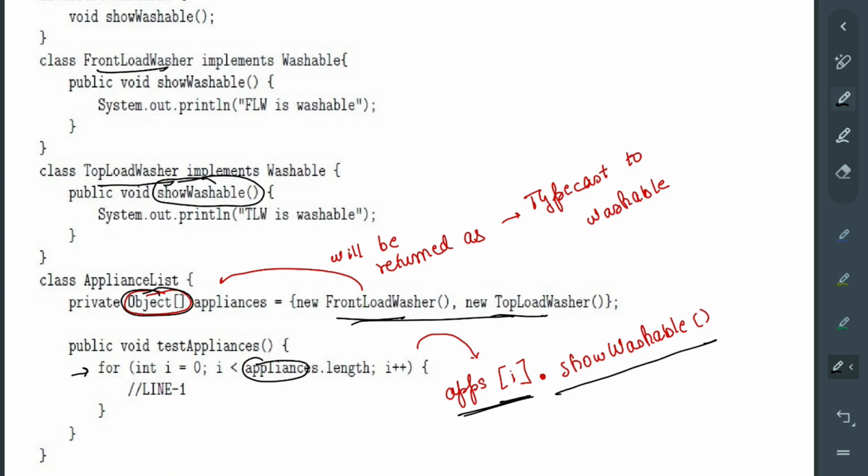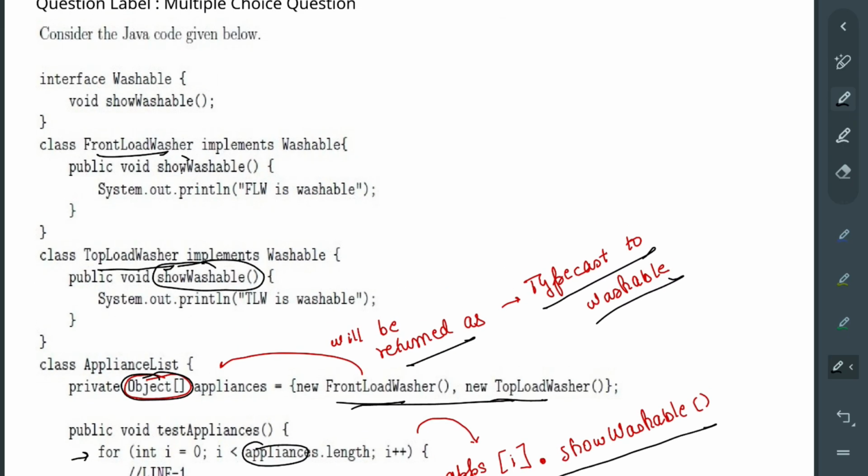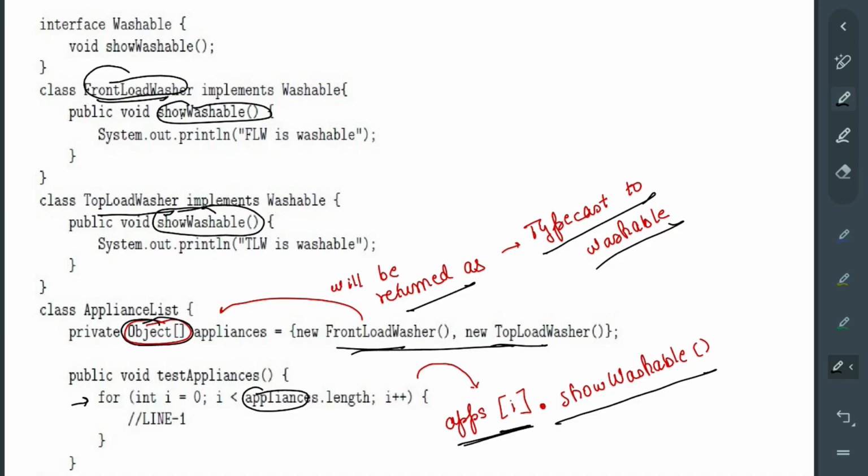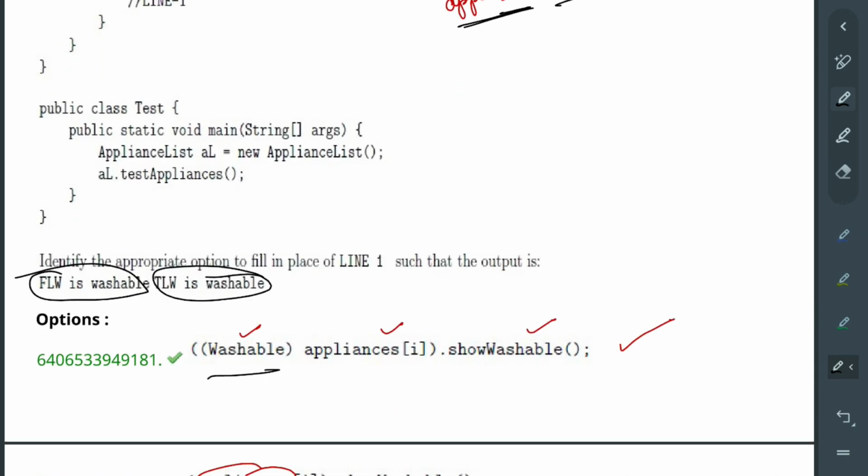Firstly, see that it is returning an object type. Sorry, it is of general object type, and basically a general object array. So we need to typecast it, obviously, to washable. To be able to call these methods, we need to typecast it. If we typecast it as front load washer, then it will only work with the first entry. If we typecast it as top load washer, then it will only work with the second case. But to make it work with both, we can typecast it as a super class. So that's why we first typecast it as a super class and then call show washable on it.